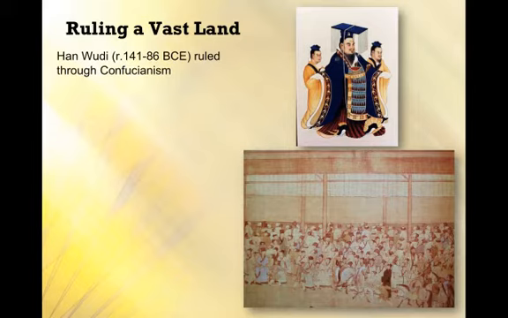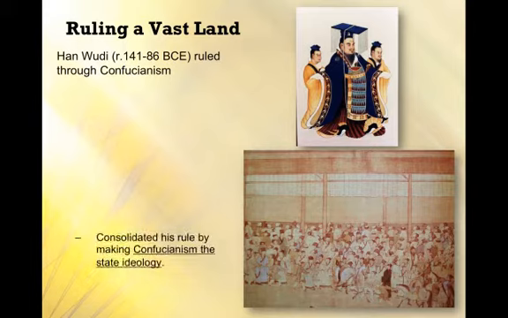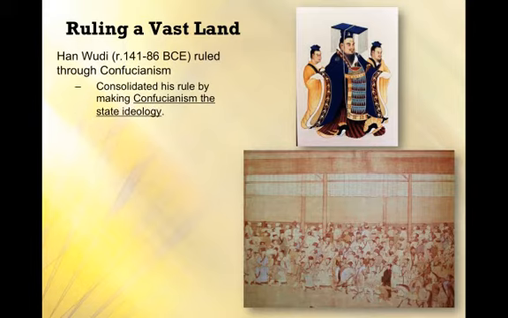So Han Wudi definitely utilized Confucianism to help rule the empire, and of course, most people were followers of Confucianism at that time. So what we're talking about is that he made Confucianism the state ideology. This helped him consolidate his rule, that is, to bring his rule together and make it stronger by observing things like Confucian rituals, by practicing and encouraging certain Confucian virtues. All of these, of course, are laid out in the Analects of Confucianism.